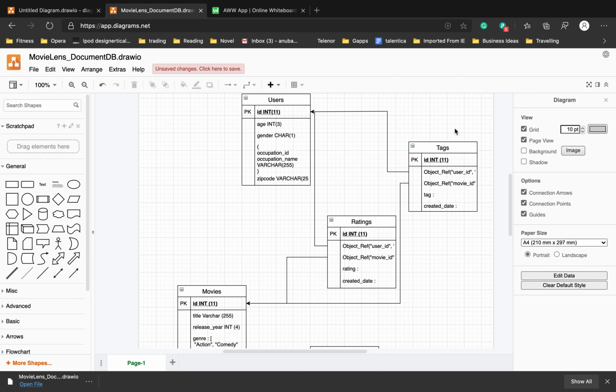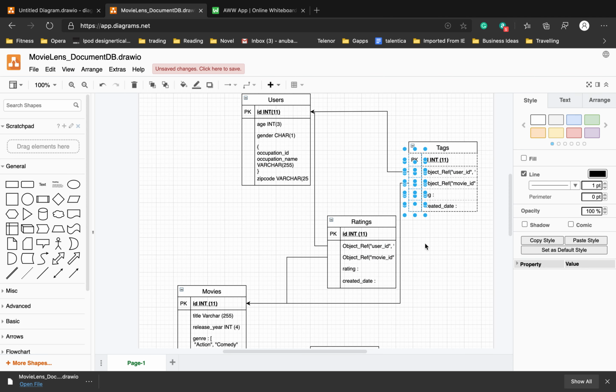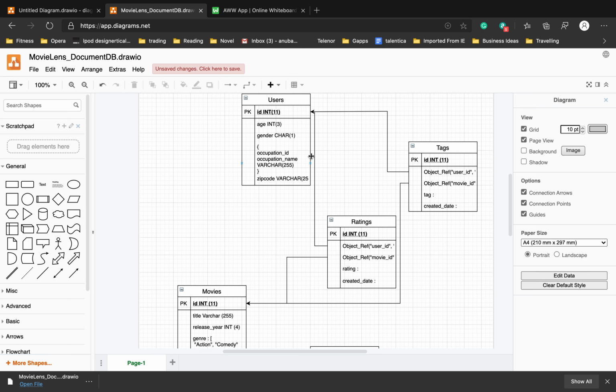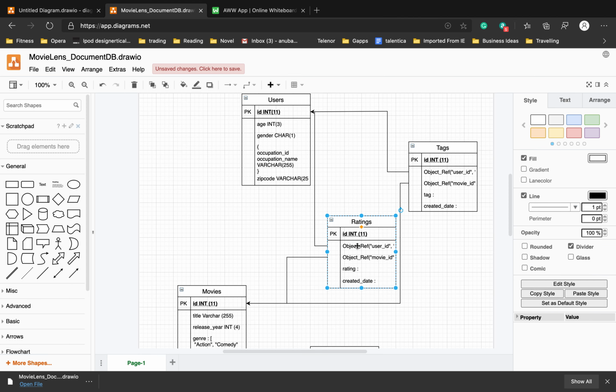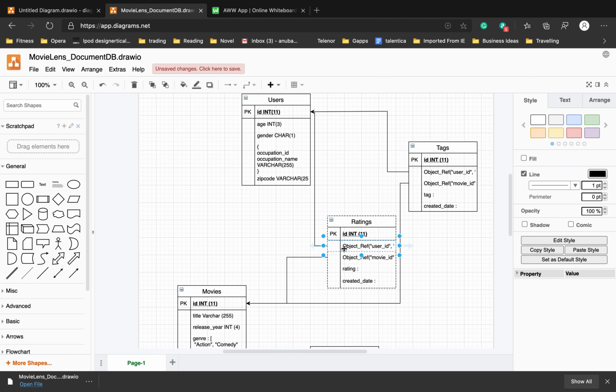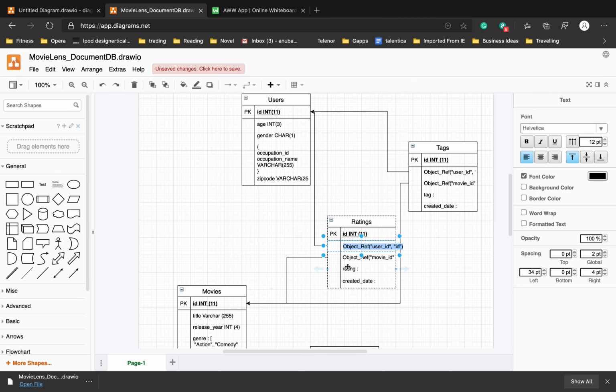And then we had this relationship between the tags and ratings. It is still there, but one important aspect here, specifically for MongoDB, is that there is no primary key as such, so you have to do an object reference. In this case, there is an object reference of user ID, and then an ID, and again an object reference of movie ID and then ID.